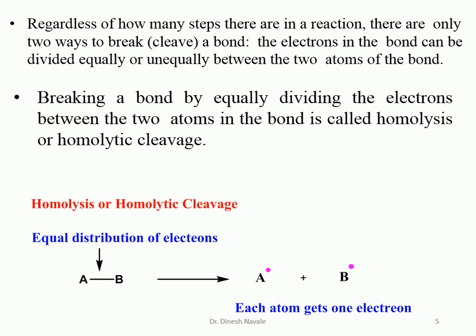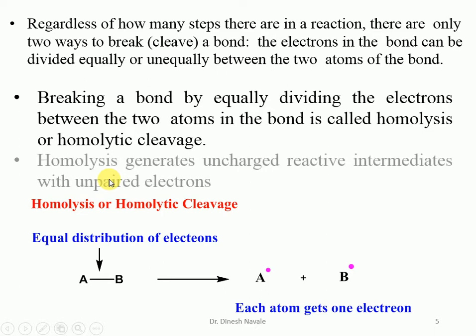If the breaking of the bond takes place in such a way that the 2 electrons of the bond are shared equally by both the atoms, that means each atom will contain 1 electron, and such type of breaking is called homolysis or homolytic cleavage.